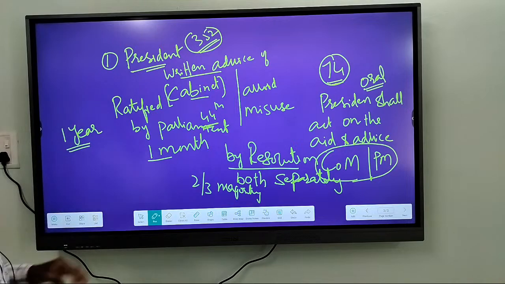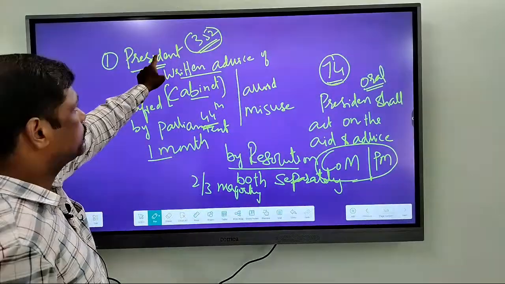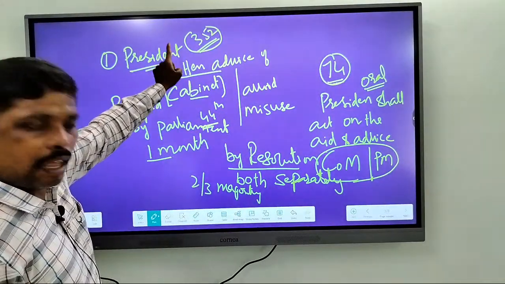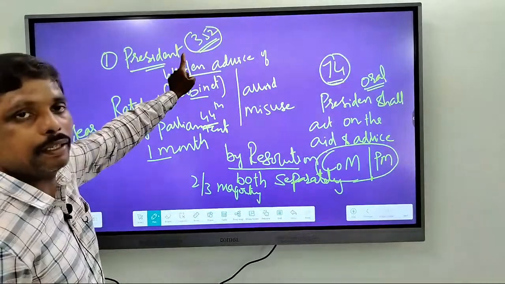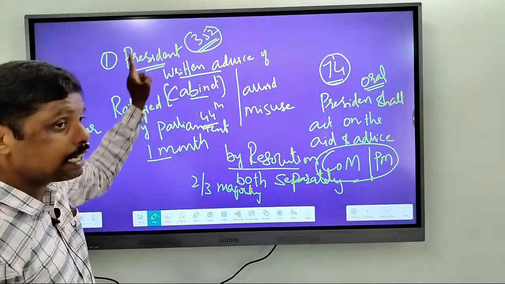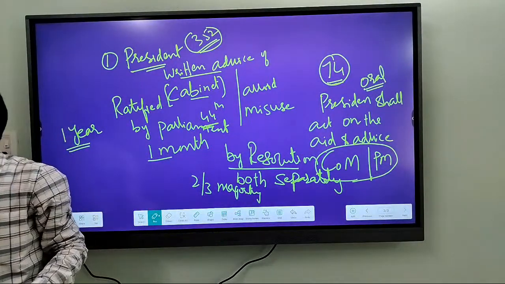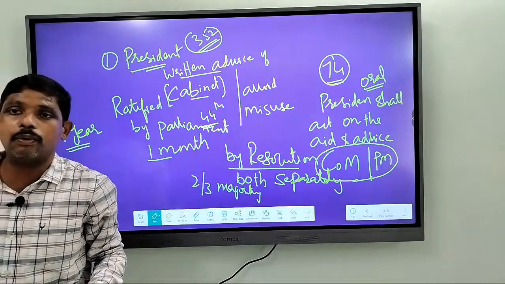So that is the procedure for imposing national emergency. First it is the president who will take the decision, and the decision of president should be accepted or should be ratified by Parliament within a period of 1 month of such imposition.